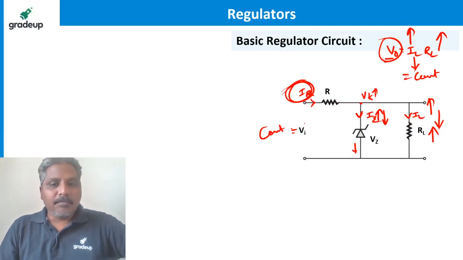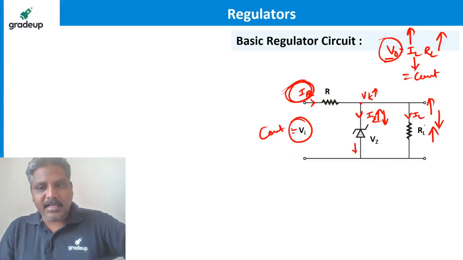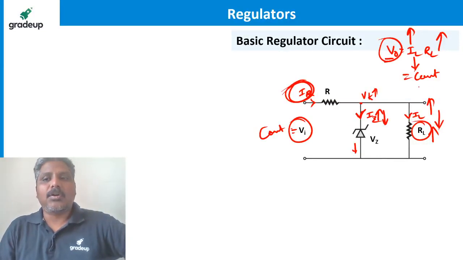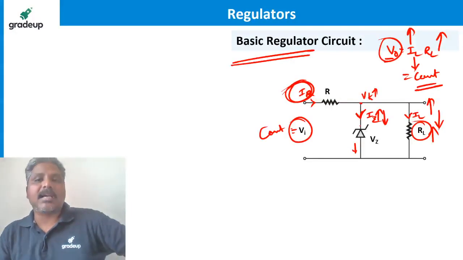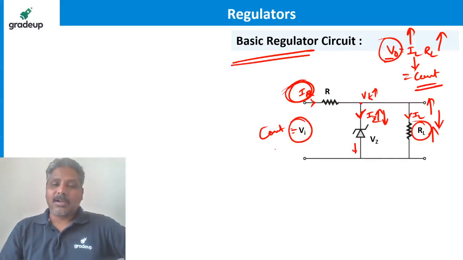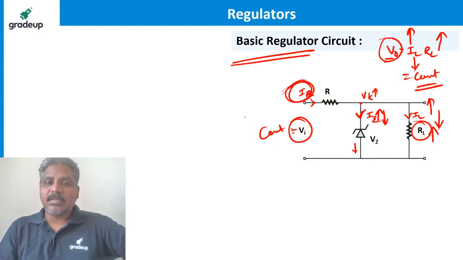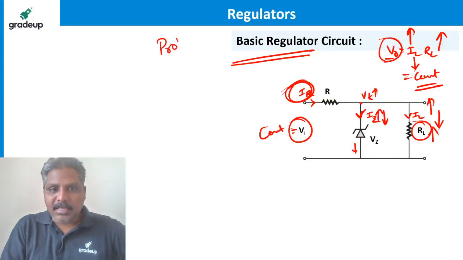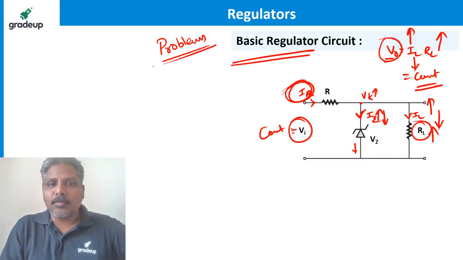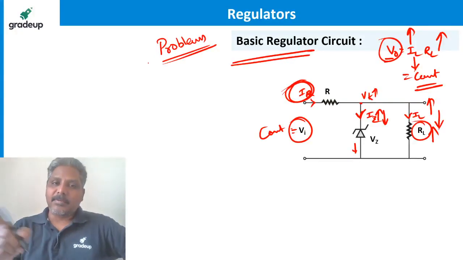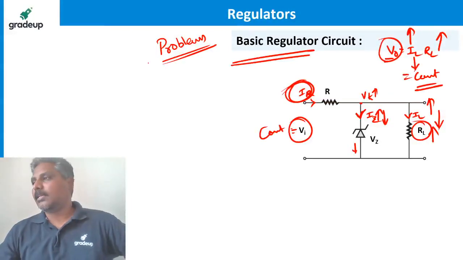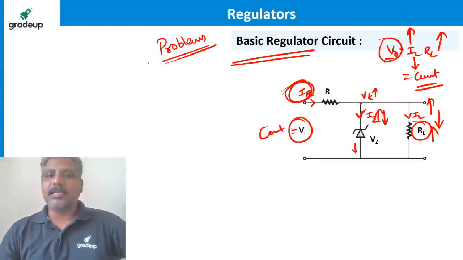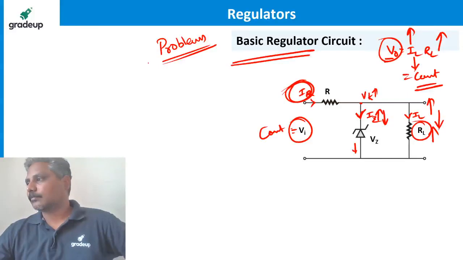This is how, for variations in input and for variations in load, the Zener current gets adjusted so that the output is always maintained constant. This is the principle of operation and how it happens in a regulator. I'm sure you will have some doubts, but if you do some problems on this with some numericals, you will get more clarity. Before doing the problems, let me take some questions also, and then I'll tell you more points on the practical regulator.